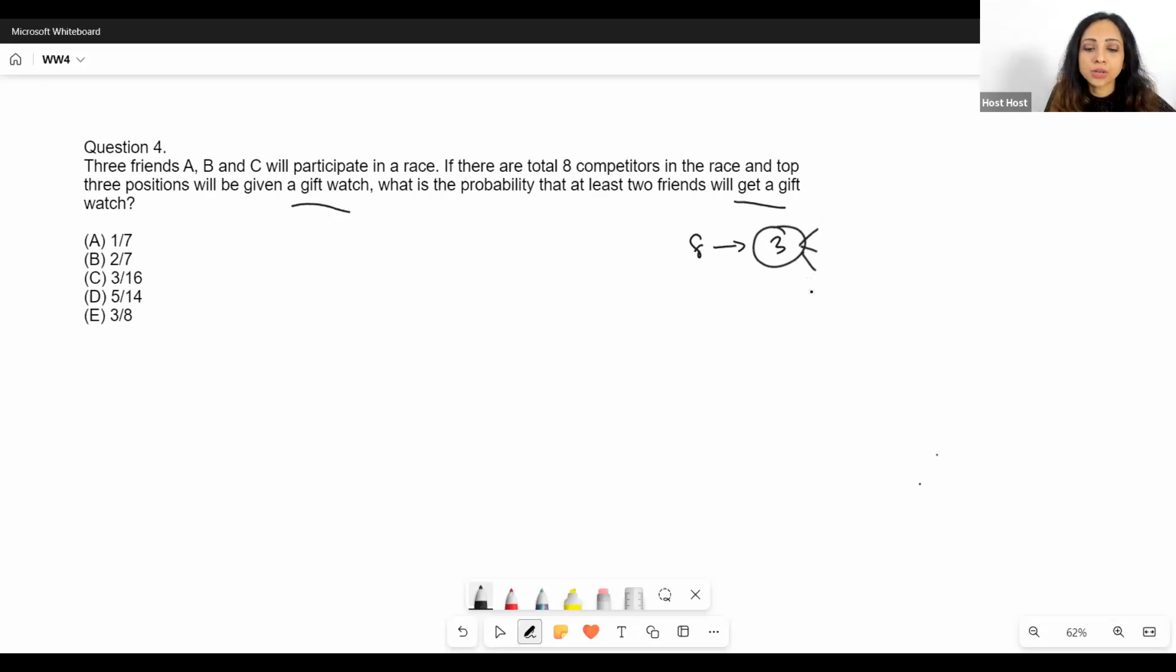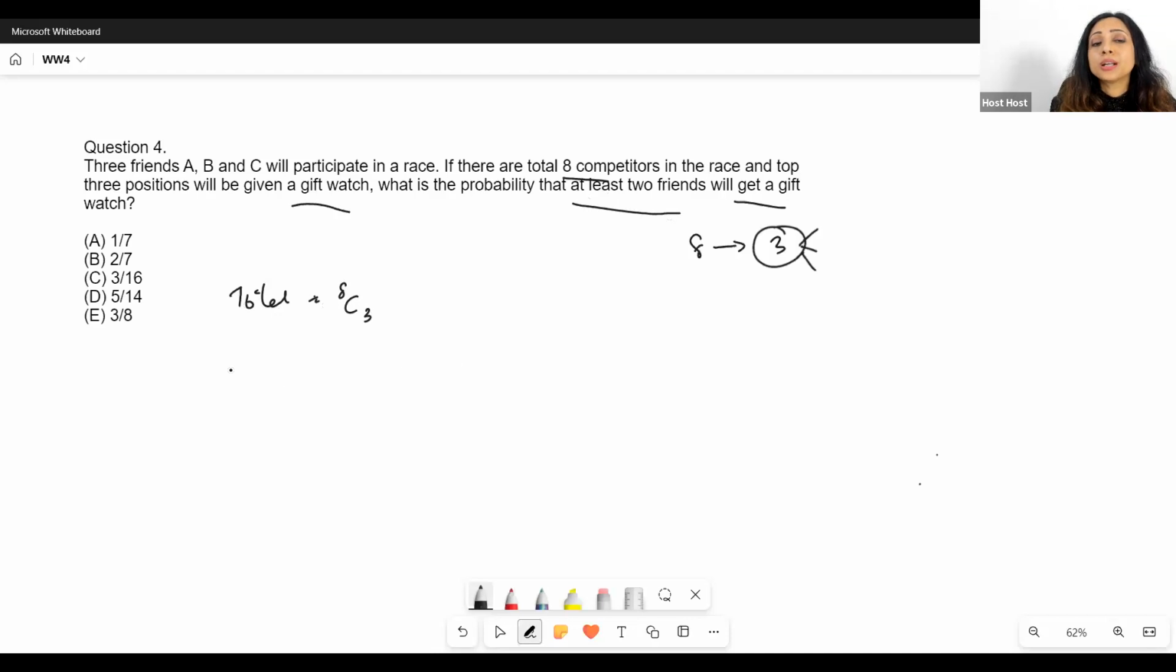Now we need the probability that at least 2 friends will get a gift watch. What is the total over here? Out of the 8 competitors, we will select 3 people, right? We need the probability that out of those 3, at least 2 friends get a watch. So what is the total? Out of 8 people, we have to select 3.